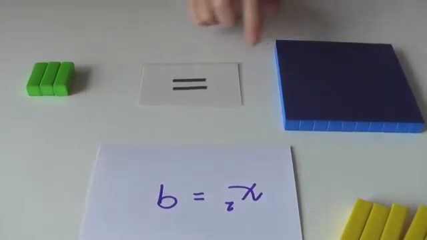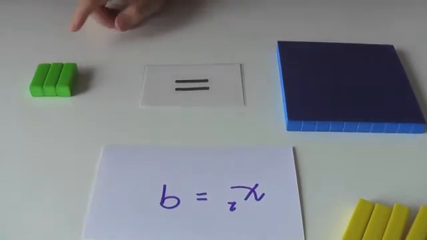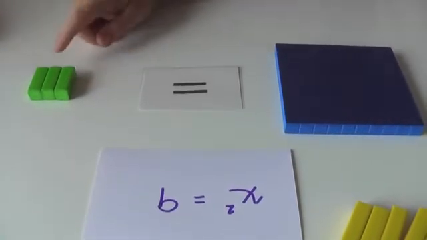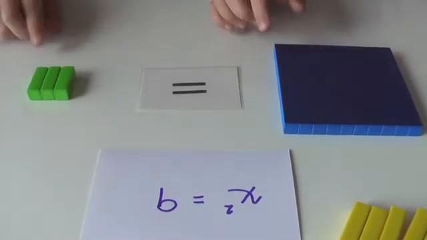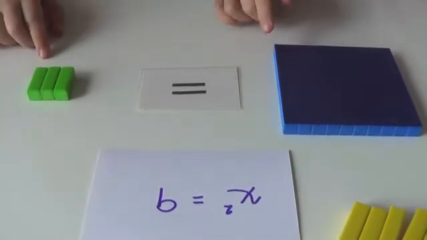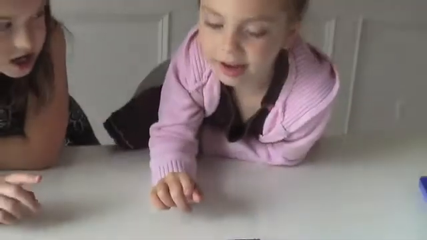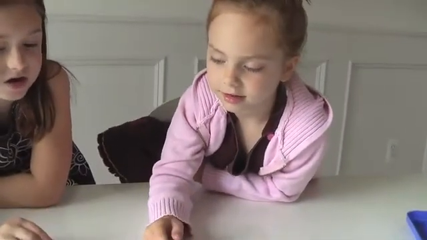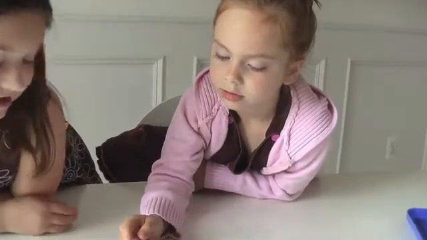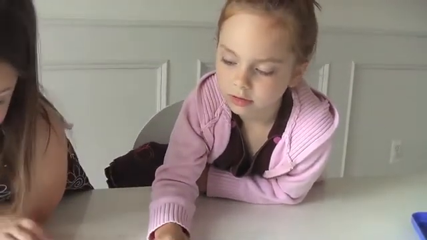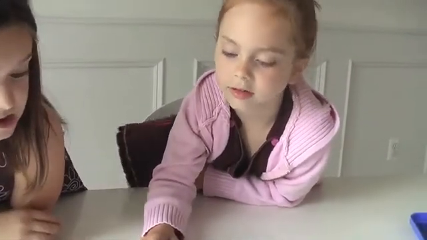If x squared is the same as 9, x is the same as 3. I think what you're trying to say is x squared is the same as 9. Yeah, that's what she's trying to say. X is the same as 3. Yes, very good.